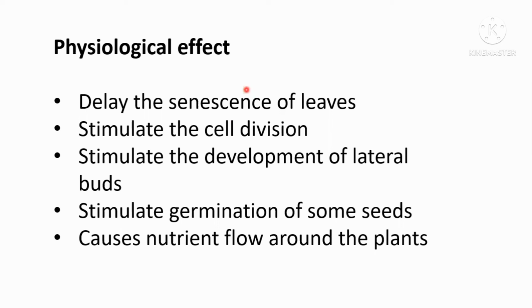The other thing is that it stimulates the development of lateral buds. When it comes to auxins, the auxin causes apical dominance because it prevents the growing of the lateral buds. But cytokinin stimulates the development of these lateral buds. Therefore, branching will happen.